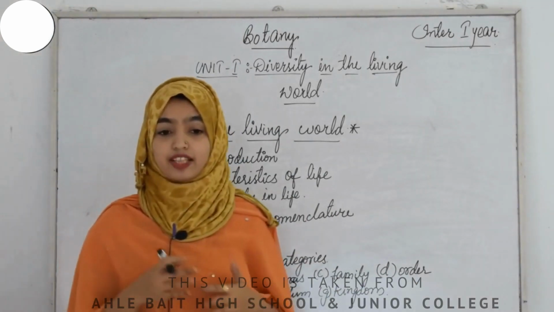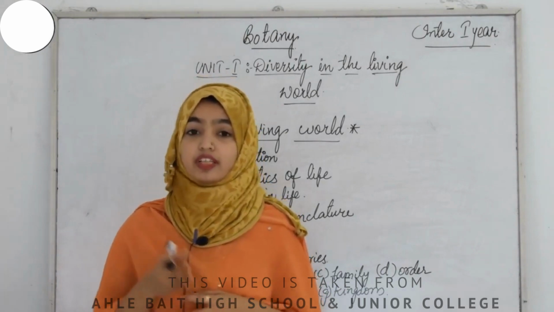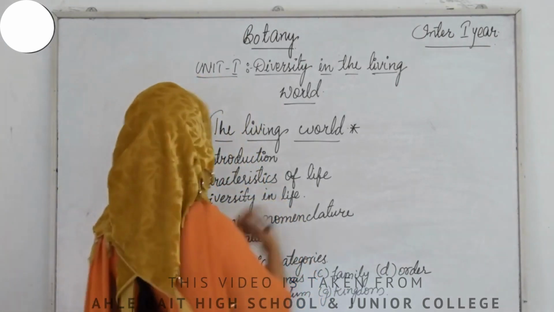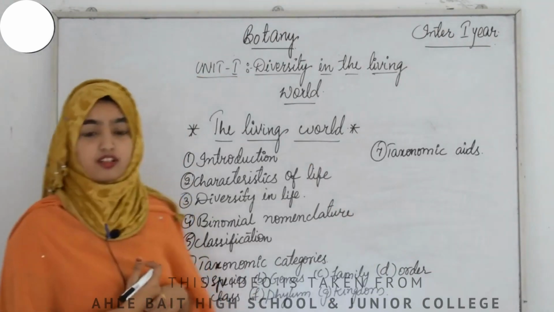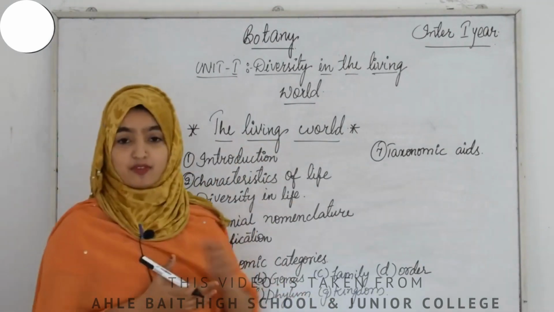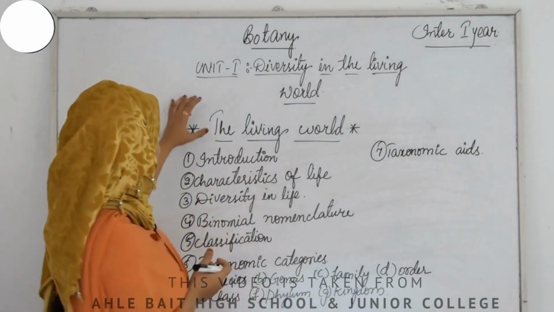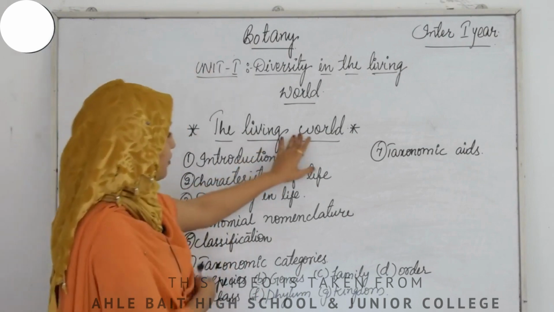Now comes the seventh and last topic that we are going to cover in our lesson, that is taxonomic aids. Let us recall all the things again. As I have told you, in our class we are going to learn our first lesson from unit 1, that is the living world, right?